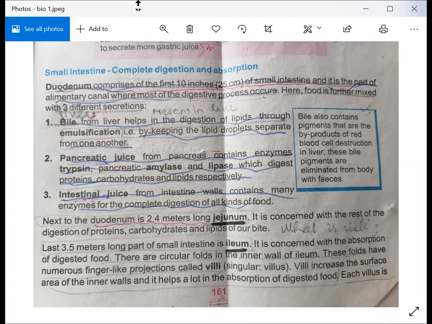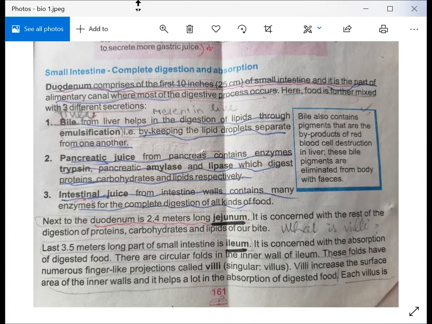I am telling you again and again that our everyday food consists of a variety of different types of food. We take proteins, carbohydrates, lipids, and fats in our everyday life. So pancreatic juice plays a very important role.